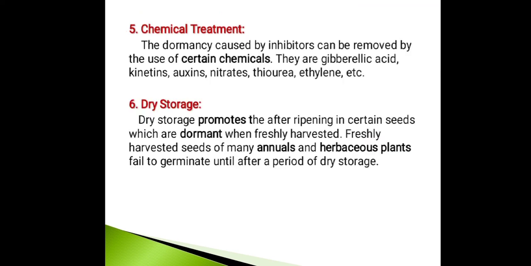And coming to the fifth one, that is chemical treatment. The dormancy caused by inhibitors can be removed by the use of certain chemicals. They are gibberellic acid, kinetins, auxins, nitrates, thiourea, ethylene. So next one, the last one, is dry storage. Dry storage promotes after-ripening in certain seeds which are dormant when freshly harvested. Freshly harvested seeds of many annuals and herbaceous plants like cereals, millets, etc. fail to germinate until after a period of dry storage. Thank you for listening to my talk.